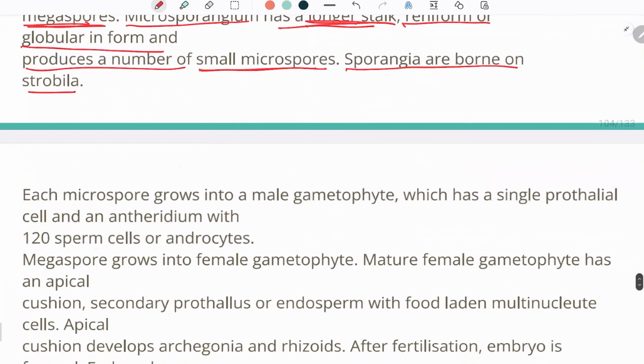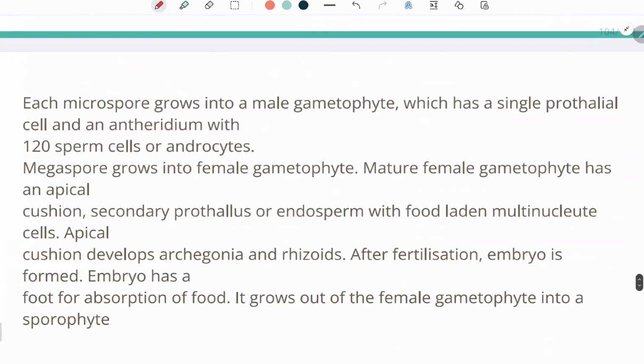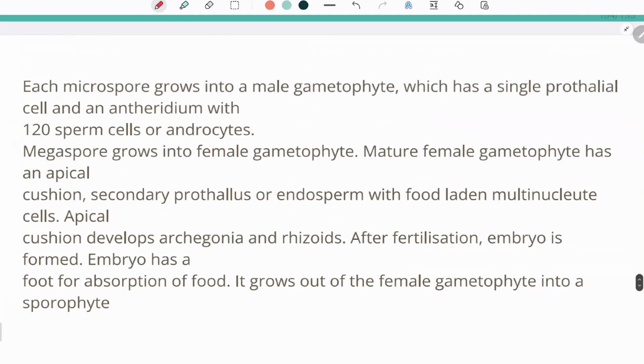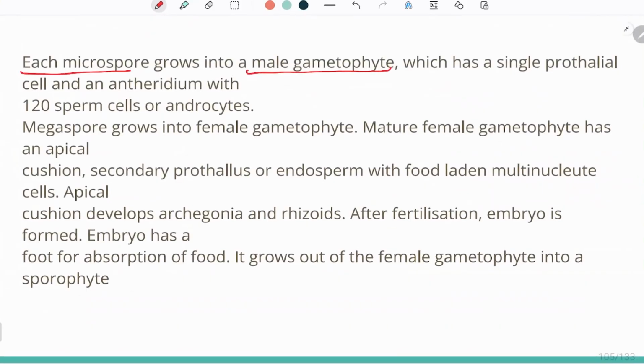Now, when the microspore germinates, it will give rise to a male gametophyte, which has a single prothallial cell and an antheridium with 120 sperm cells or androcytes. So this microspore, when germinated, will give rise to a male gametophytic body, which has a single prothallial cell and an antheridium, inside which the androcytes or sperm cells are present.